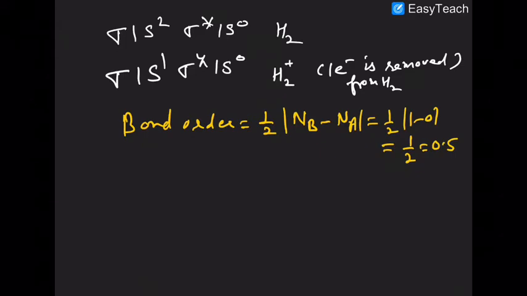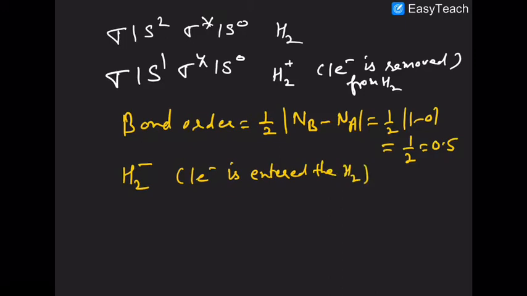Now what about H2 negative? Here one electron has entered the H2 molecule. What is the configuration there? It is sigma 1s2, sigma star 1s1. So the answer would be what?